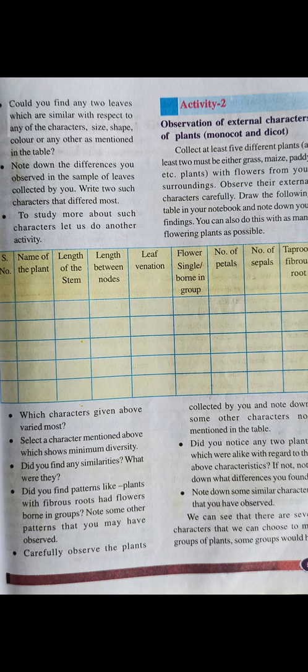Okay, and number of petals. For example, can you count the number of petals in a rose flower? So you simply mention as numerous. And in some of the flowers, there will be 5 petals. Some will have only 4 petals. Some will have delicately arranged 3 petals. So mention the number of petals. Number of sepals. You know, petals are colorful ones and sepals are the green ones which are under the flower. So number of sepals also mention, and whether it is a taproot or a fibrous root.